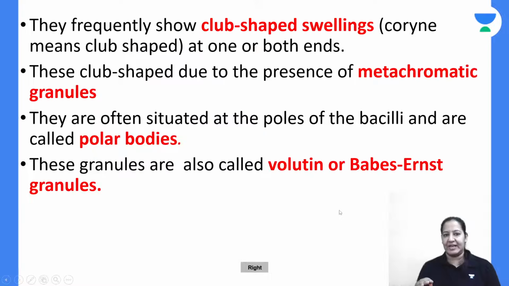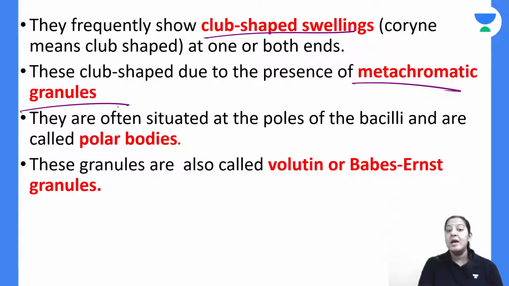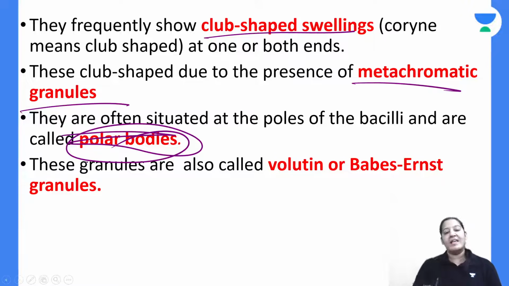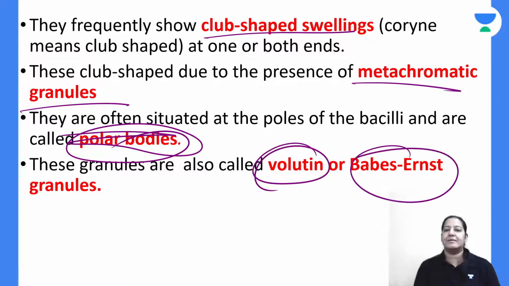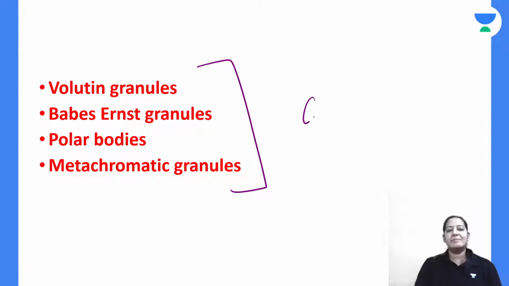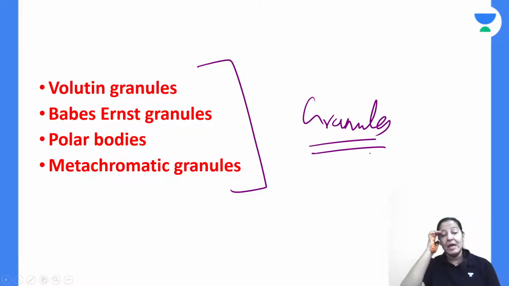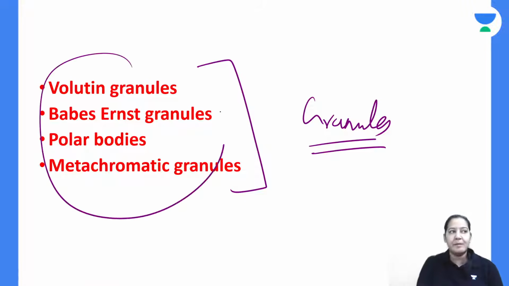I taught you everything, right? They are club shaped. They have metachromatic granules at the end. Metachromatic granules are also known as polar bodies because they are present at the poles, and they are also known as volutin granules and Babes Ernst granules. These are the four names given to the purple granules which are present at the two ends. You should know the four names. These are synonyms of each other.